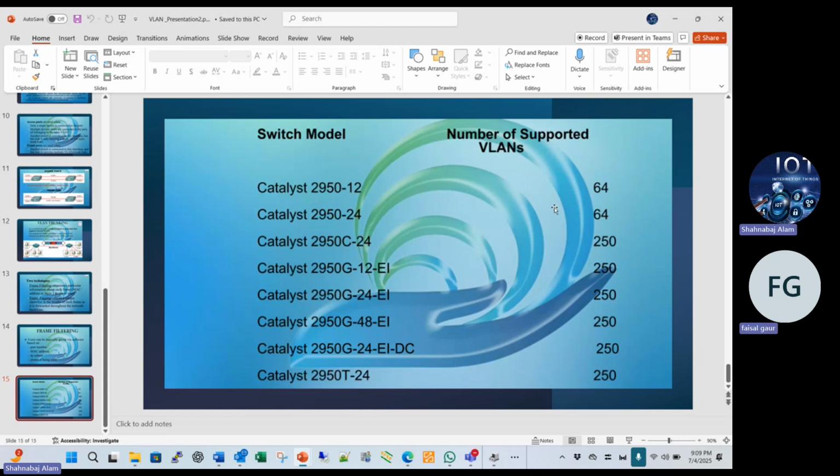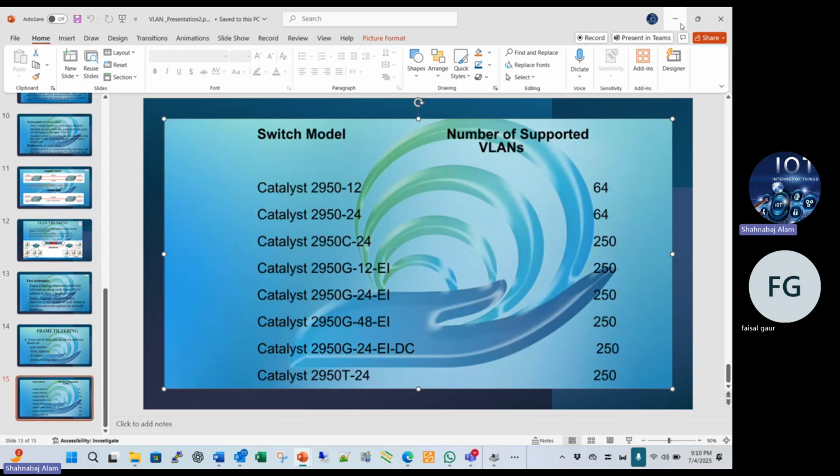We are able to configure a maximum of 64 VLANs. Catalyst 2950, 24 port, we are able to configure a maximum of 64 VLANs. This model supports 250. So there are different models of switch, and they support different numbers of VLANs.